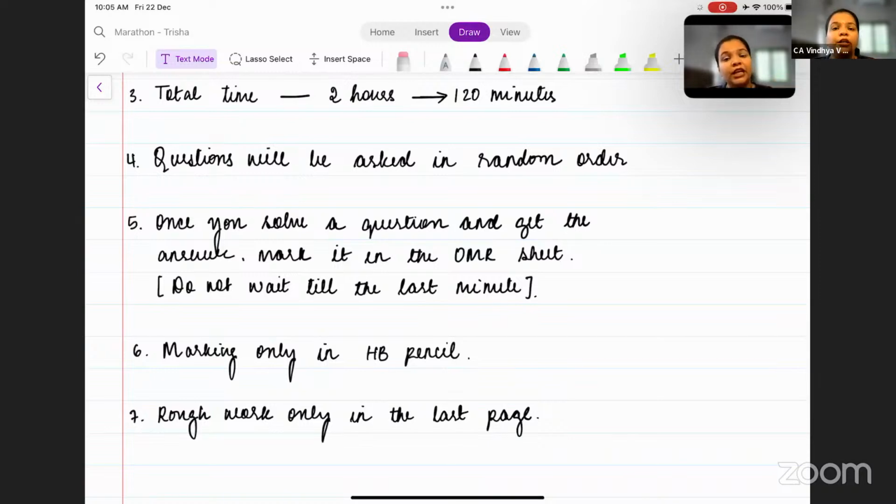And one more very important thing is that the rough work, that is the solutions, can always be done only in the last page of your question booklet. You won't get a separate answer booklet or anything, unlike paper 1 and paper 2. You will be given only one booklet, okay? And the rough work should be done in the last page. So these are a few important things that you need to remember before you get into the exam hall, okay?